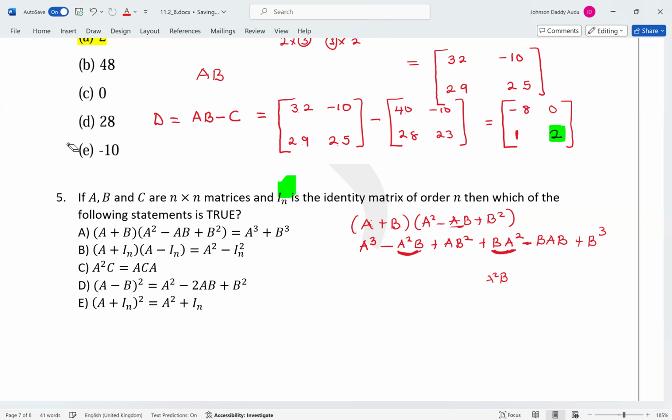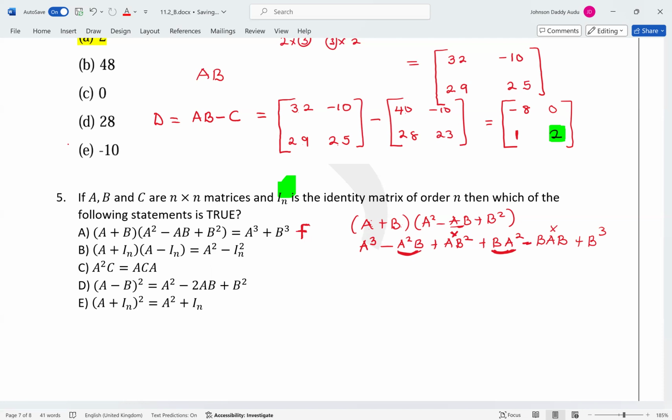So also look at this term, this one, and this one. They cannot cancel. So since they cannot cancel, you see, this is ab squared. But this one, we cannot change the position of b and a. So there will be no b squared. So it means that this is still false. Nothing will cancel here. So this will be the false one, okay? Because we are looking for what is true.